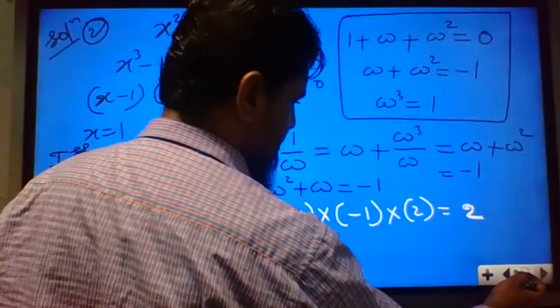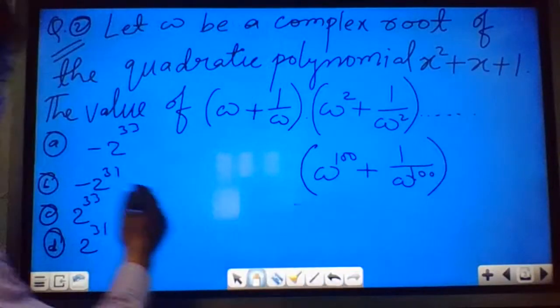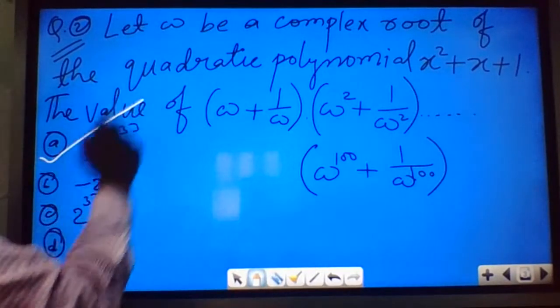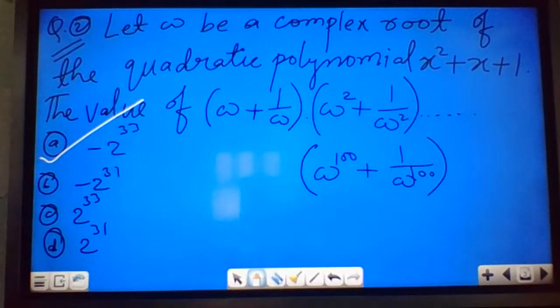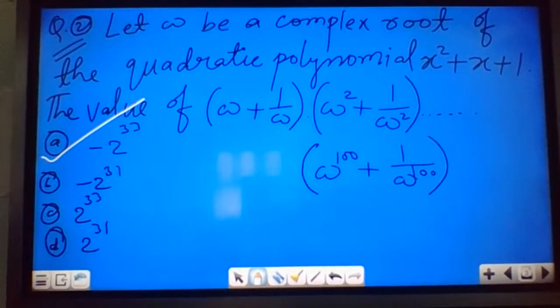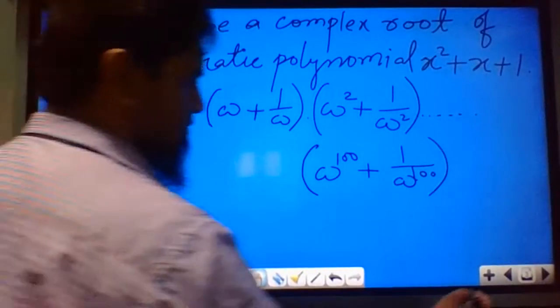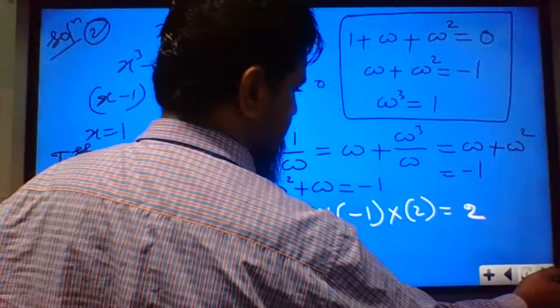So we'll check which option is correct. These are the options here. Again, option A is correct. Minus 2 power 33 is the correct option. We'll go for the next question.